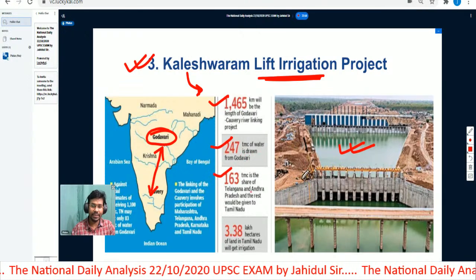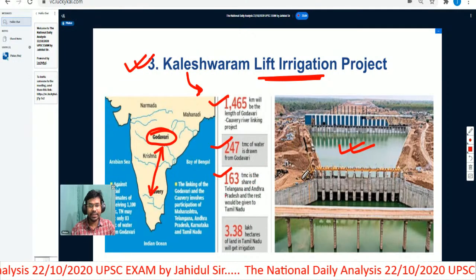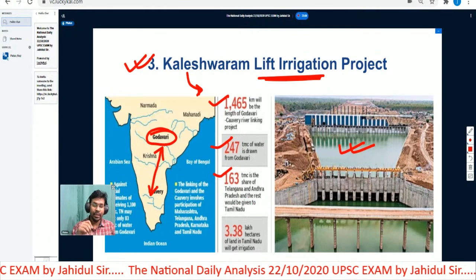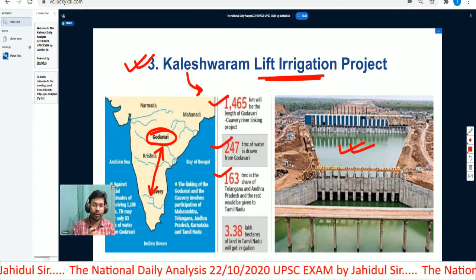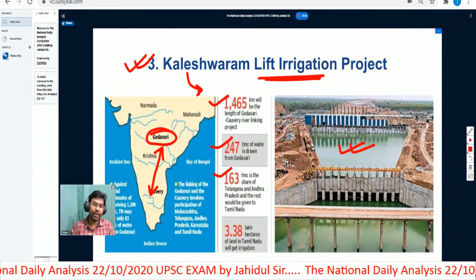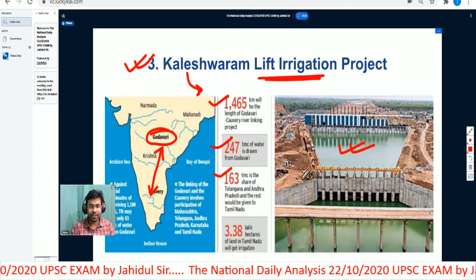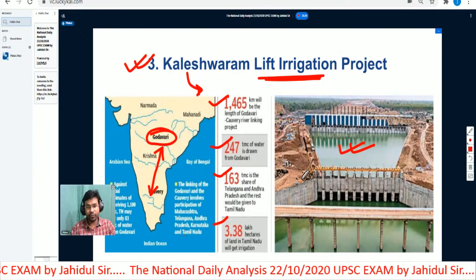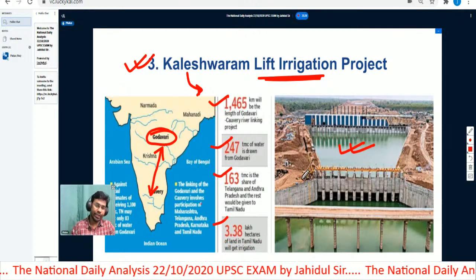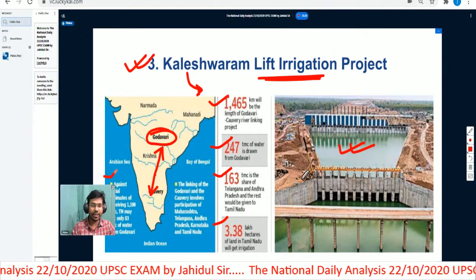After this, 163 TMC is the share of Telangana and Andhra Pradesh, and the rest would be given to Tamil Nadu. So the water fetched from the Godavari river will be shared among 3 states. Telangana and Andhra Pradesh would get 163 TMC out of 247 TMC, and 3.38 lakh hectares of land in Tamil Nadu will get irrigation under this river interlinking project.